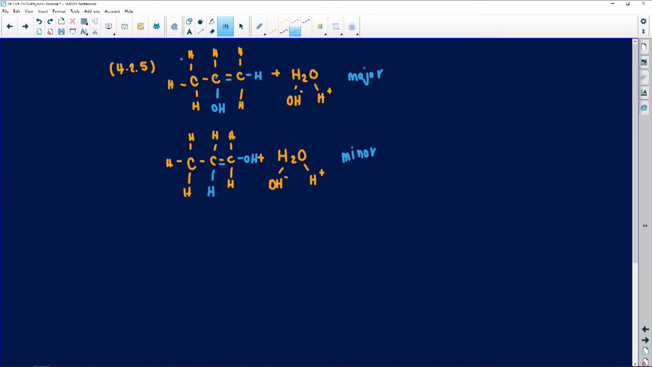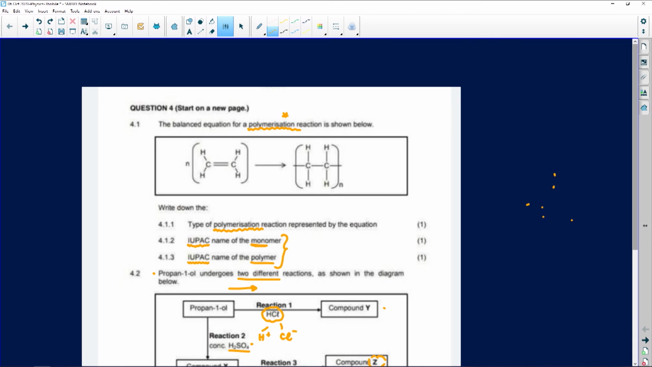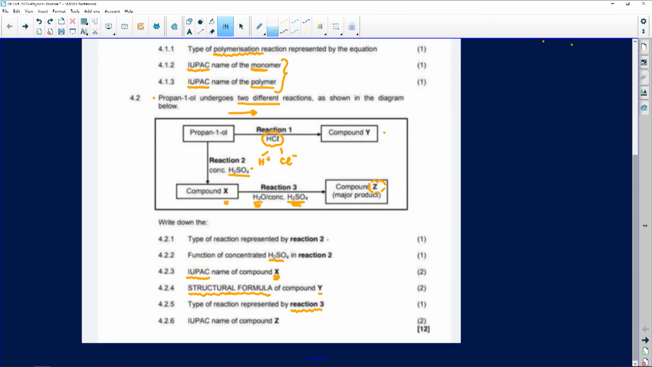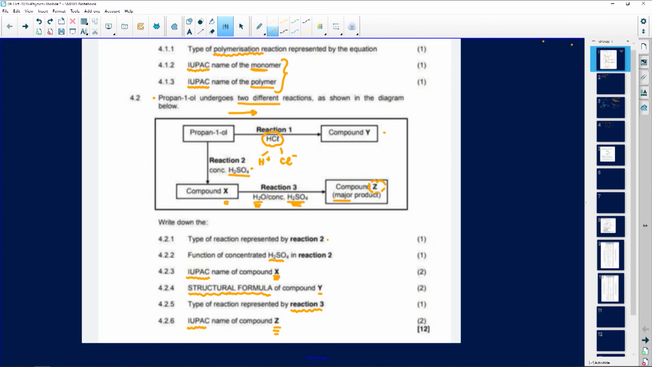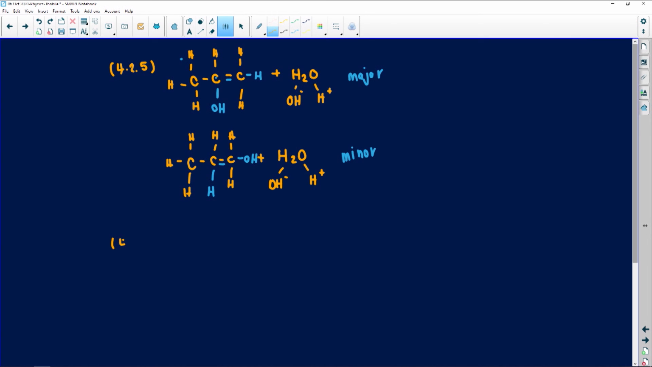So you need to know these rules. If you are getting confused, I would say draw them, my darlings. It'll always make it much easier. But that is what they wanted on 4.2.5. Let's go back to the question. I think we have one more question to answer here. Now they're telling us we must give the IUPAC name of compound Z, and remember they want the major product. So let's go back here. They want the major product.